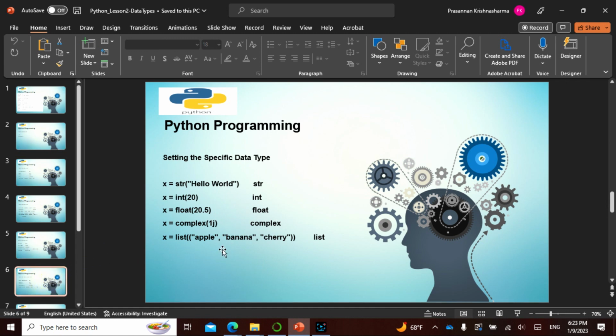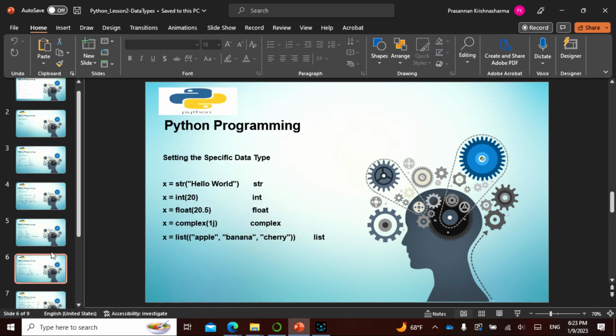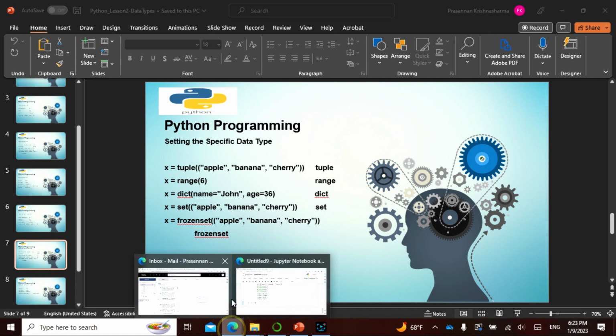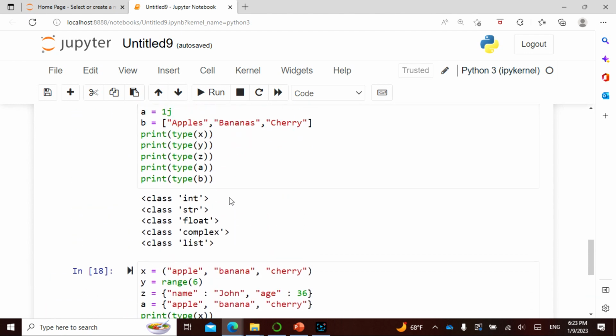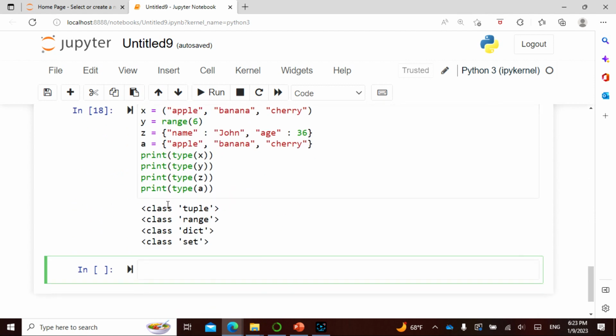This is exactly what we also did. The list, like we said, is a square bracket. I can also take this tuple, and I'll tell you where the tuple is used. See here, the tuple came in this, and the square bracket was this.